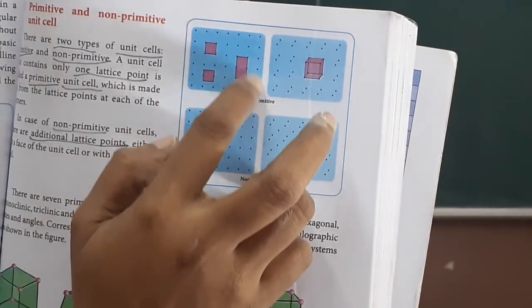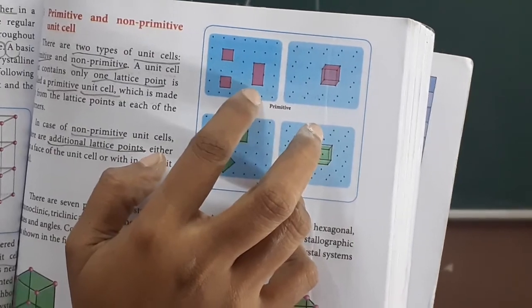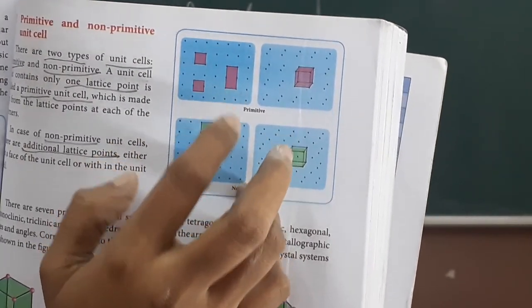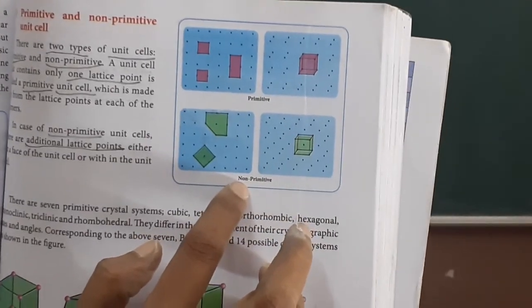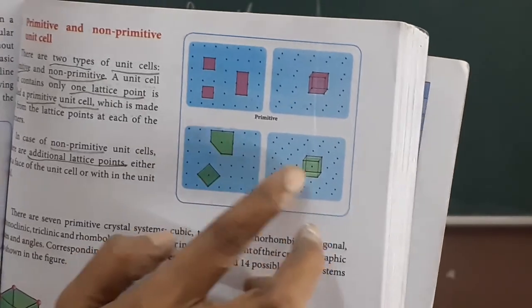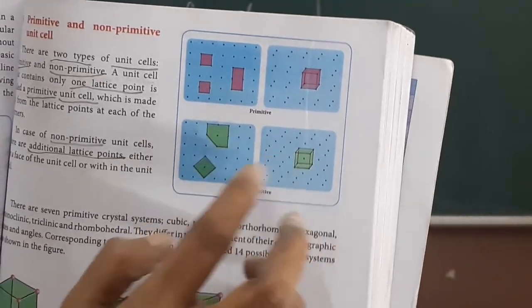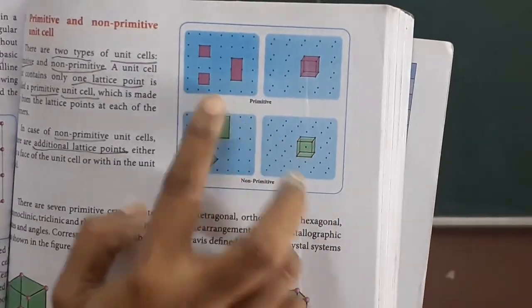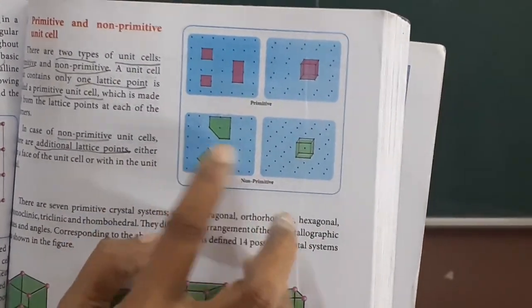You have to complete the diagram, square or rectangle, whatever it is, without any lattice in between. But in the non-primitive, you have to notice the dot in the center of the diagram. Okay, can you understand? So this is the primitive, and this kind of lattice is called non-primitive.